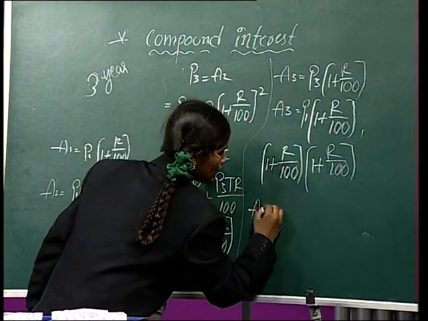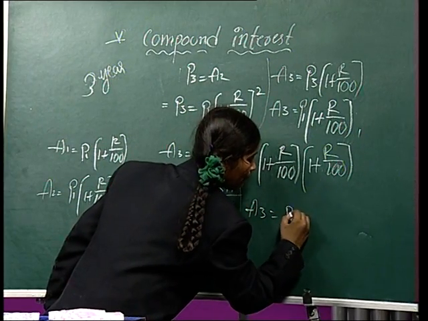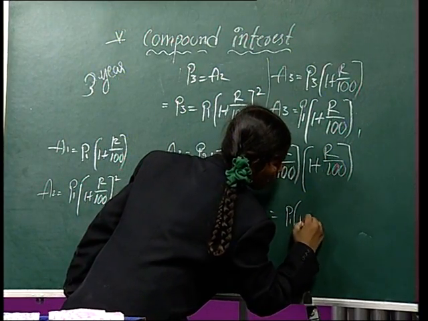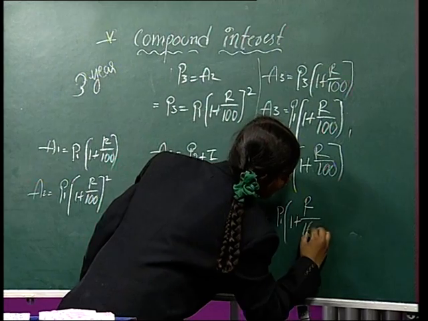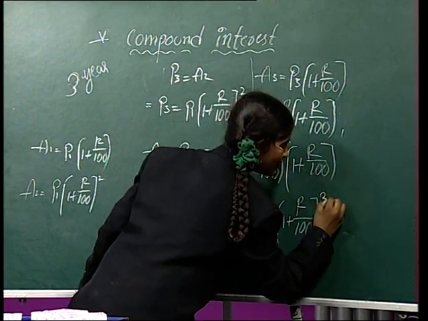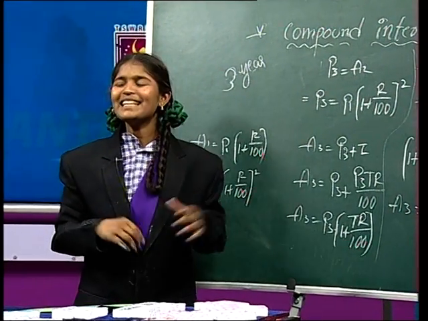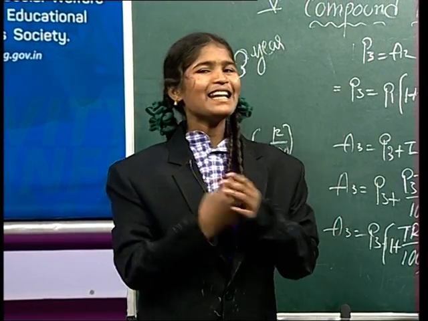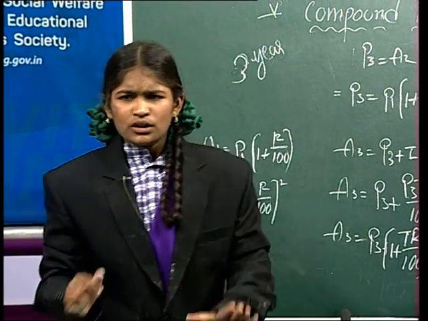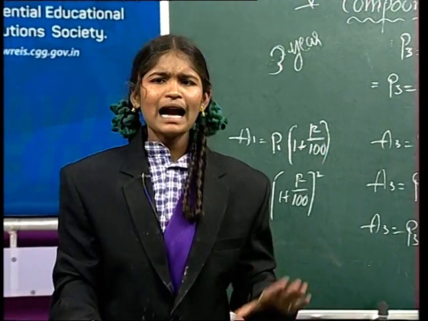So, lastly amount equal to principal of 1 plus R by 100 whole power 3. By using this, we can easily calculate the third year amount also. So, this is compound interest.